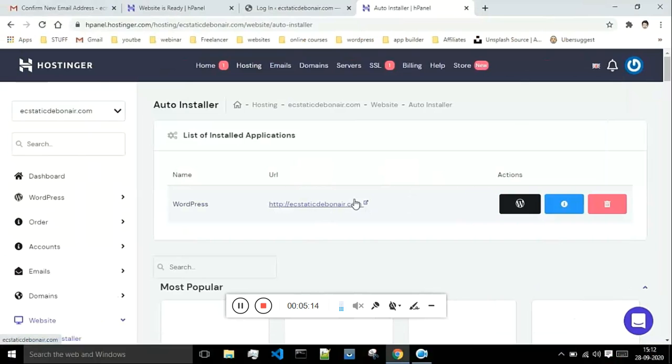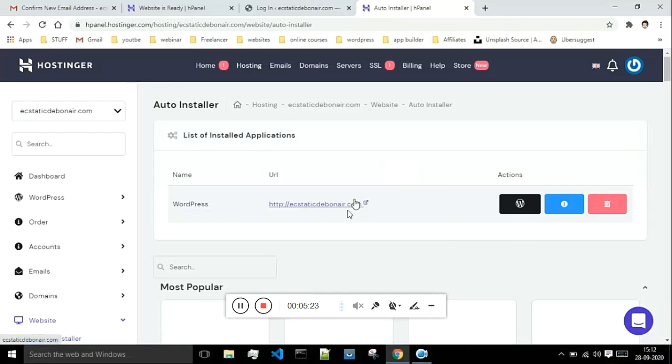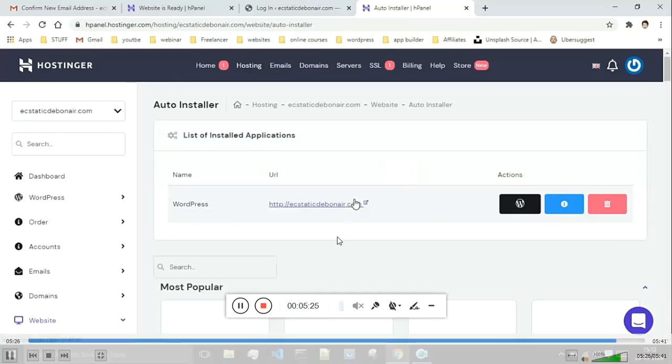Once you are done with that, you just have to click on your domain name, and you will be able to preview the theme selected by you for your website. Just click on this domain which is selected by you, and you will see some output on the page.